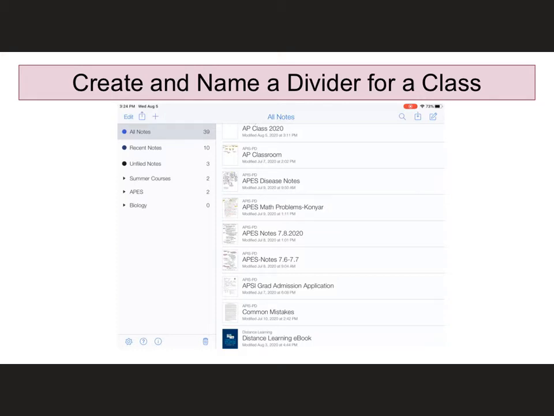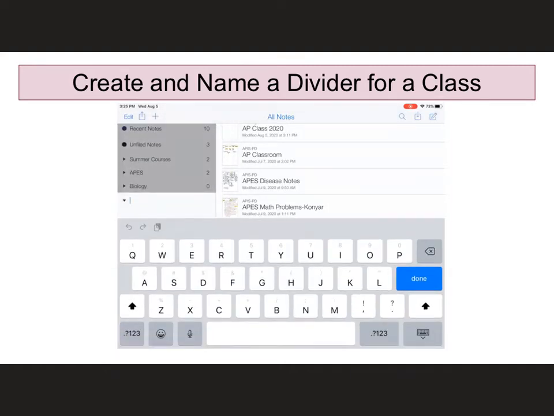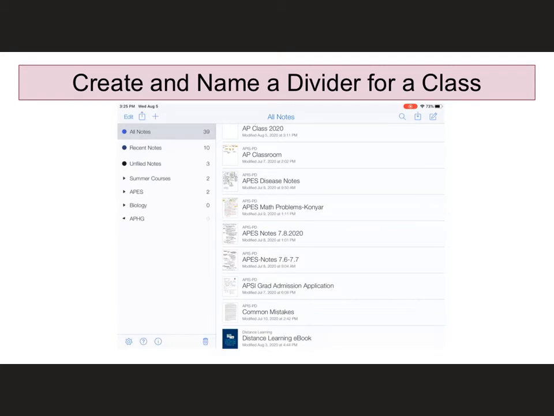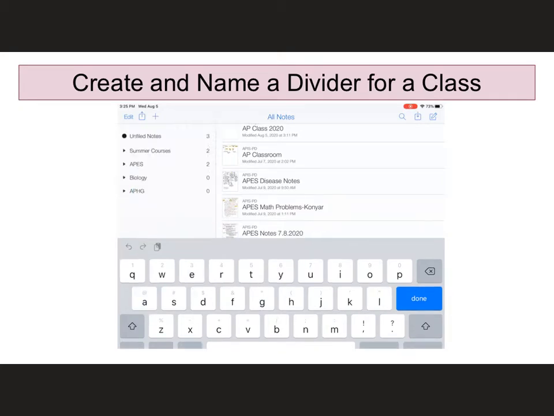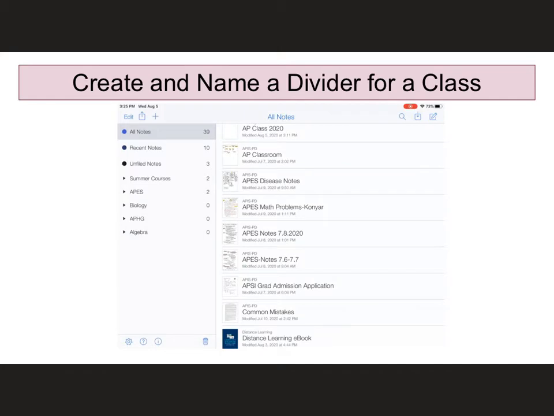assignments in biology. So now I'm going to make another divider for my AP Human Geo class, and I'm going to press done. And I'm going to make another one for my algebra class. Okay, and press done.